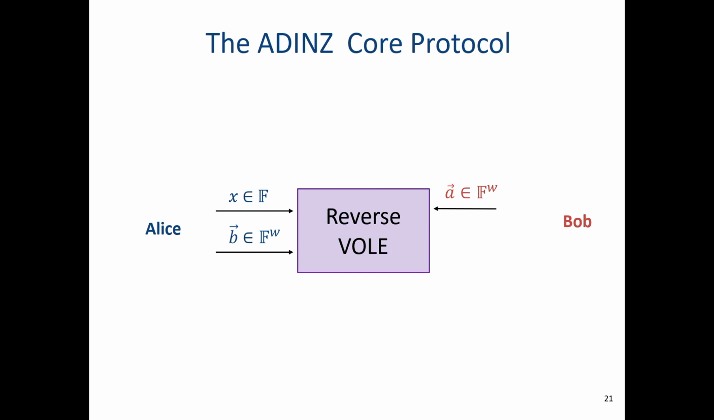So the core ADINZ protocol is what we call reverse Volley. Alice holds the scalar X and the vector A, Bob holds the vector B, and Bob should learn XA plus B. And you can think about it as a secret sharing of the product XA. That's a convenient way to think about it. And let me note that if Bob throws in the all-zero vector, then he learns B. Right? The X times A zeros out.